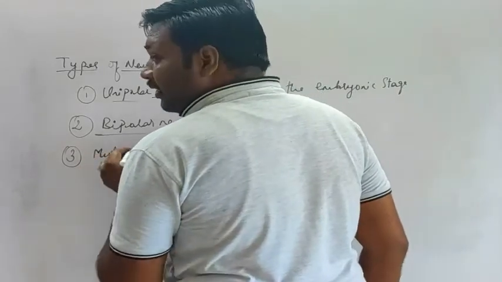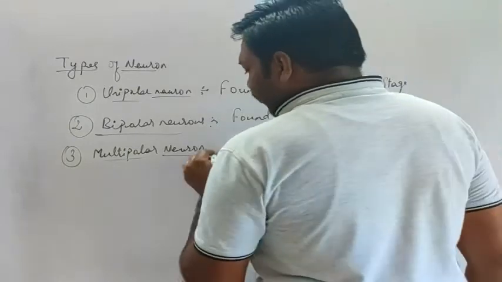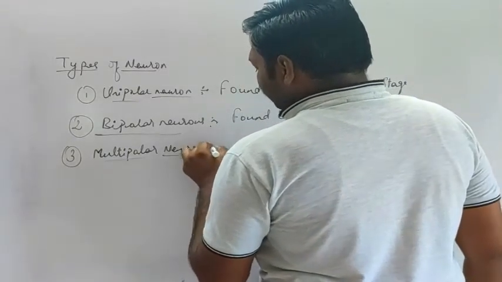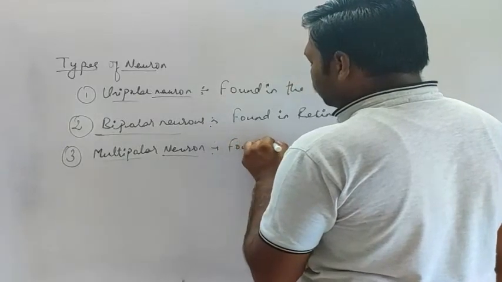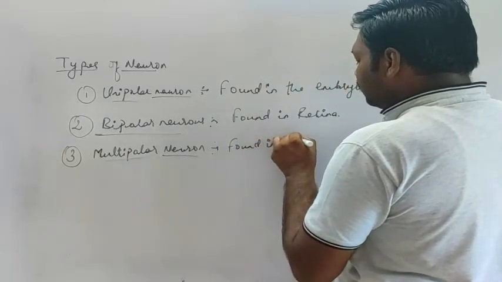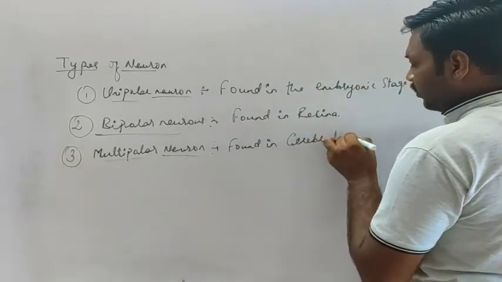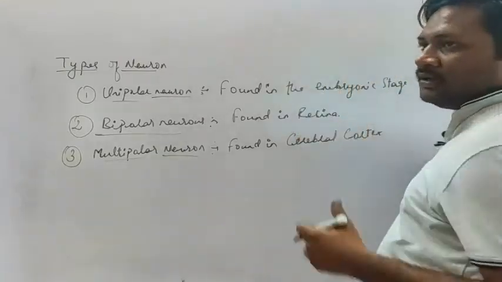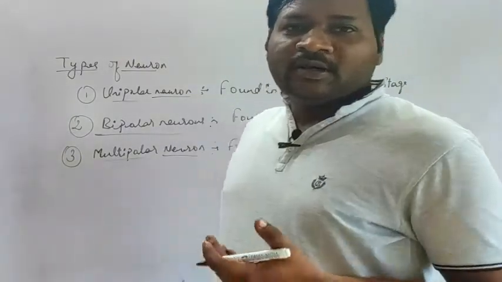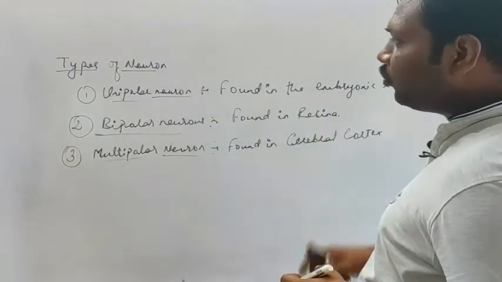So where are these multipolar neurons found? See, the multipolar neurons are found in the cerebral cortex. Okay, that is the part of the brain where the multipolar neurons are found. So these are the different types of neurons.